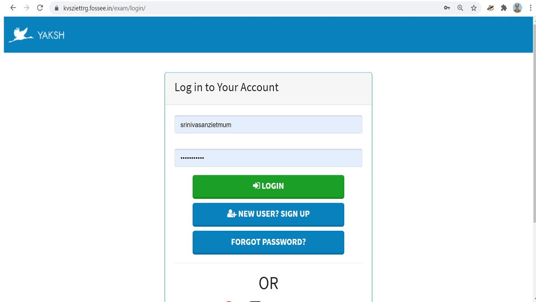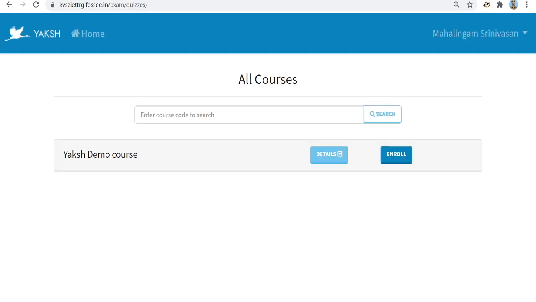It is kvsztrg.fosse.in only. Then click login. You have to remember your username and password. It can be saved in your computer also. When you go to login, it will take you to a page where the courses are listed.